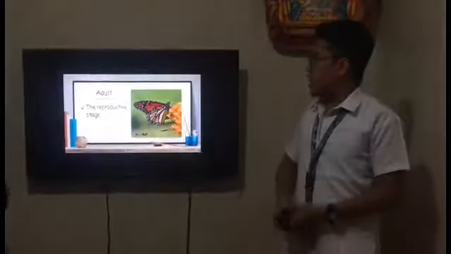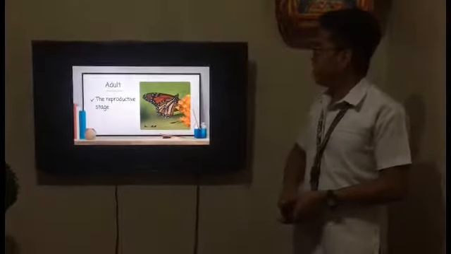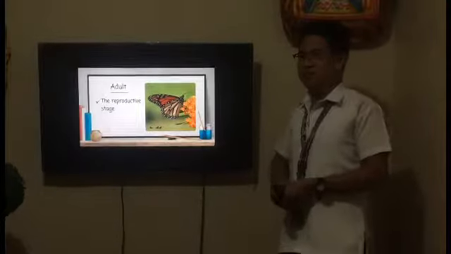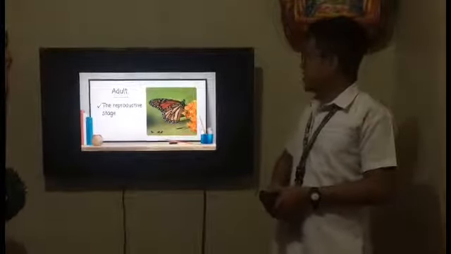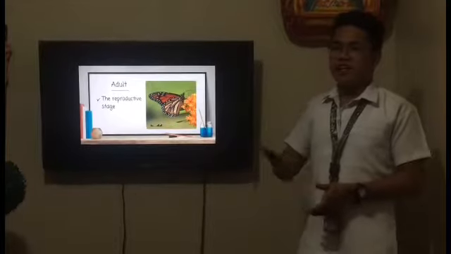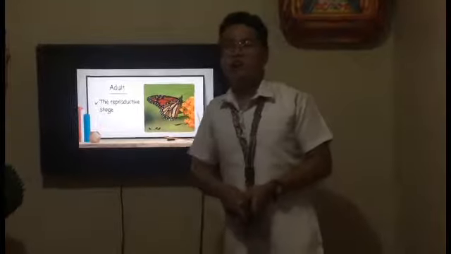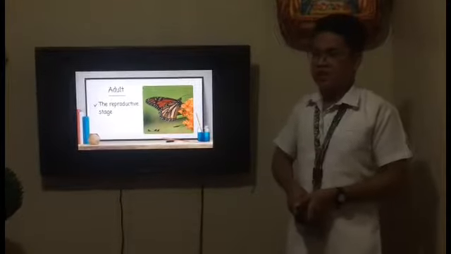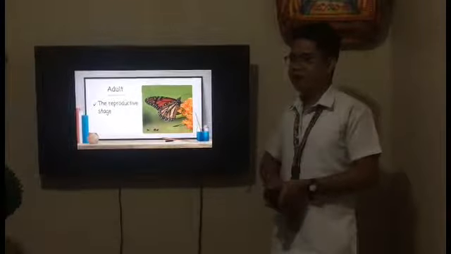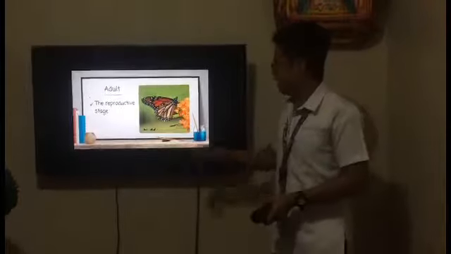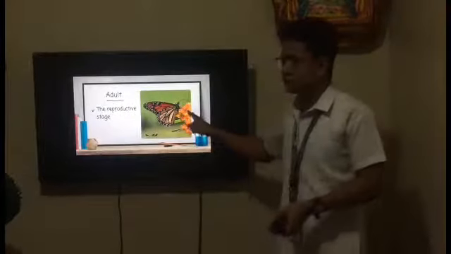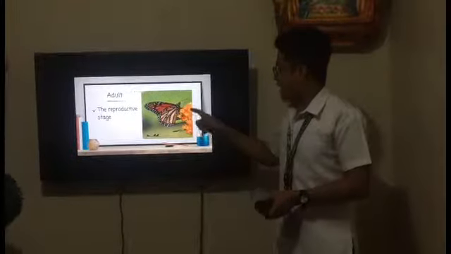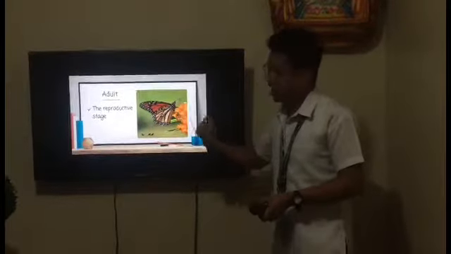The next stage is the adult, also called the reproductive stage. The adult stage is the final stage in the life cycle of a butterfly. If the caterpillar has a few tiny eyes, stubby legs, and very short antenna, the adult has long legs, as you can see. And long antenna, yun yung antenna niya. And compound eyes. Hindi lang natin makita yung eyes, pero compound eyes siya.